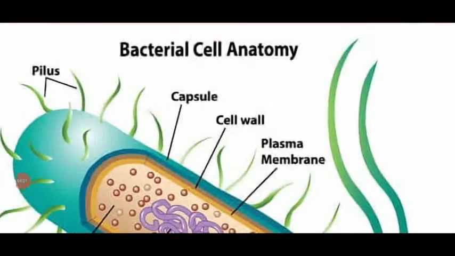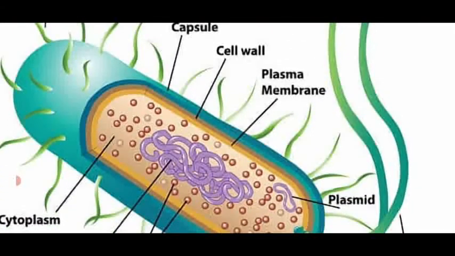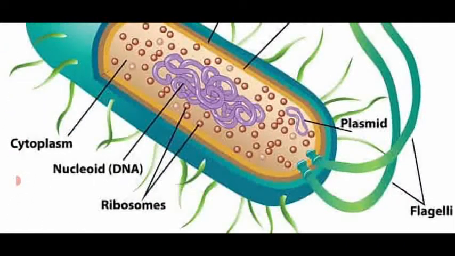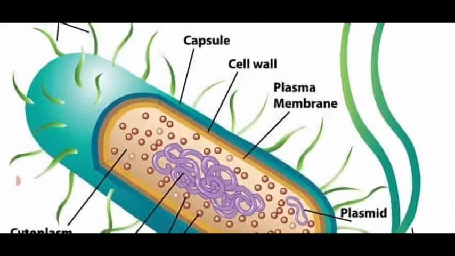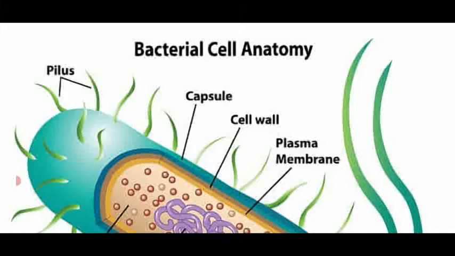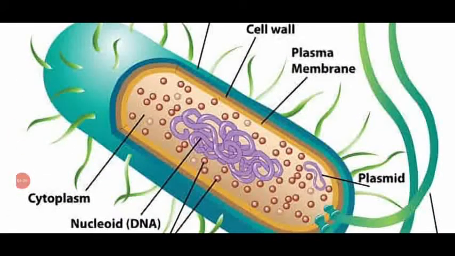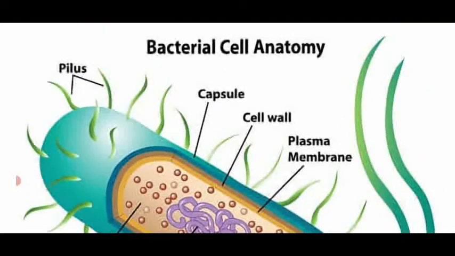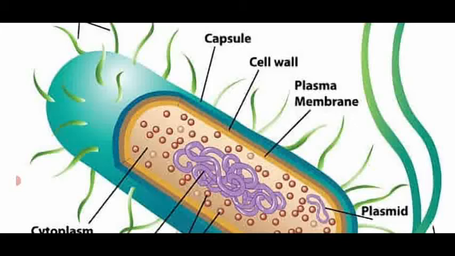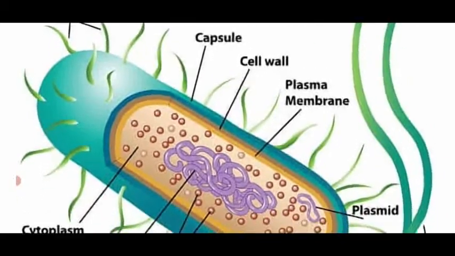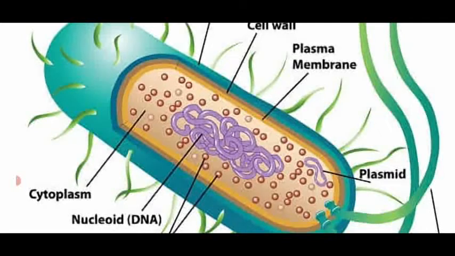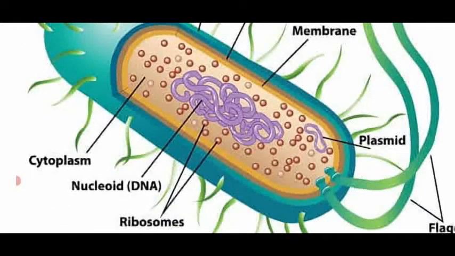Dear students, this is the bacterial cell anatomy, that is the ultrastructure of a bacterial cell, which consists of the bacterial cell wall, cytoplasm which is present on the inner side of the bacteria, and also the outermost layer which surrounds the bacterial cell, named the capsule, otherwise known as glycocalyx. On the inner side, they have the incipient nucleus named nucleoid which contains DNA.